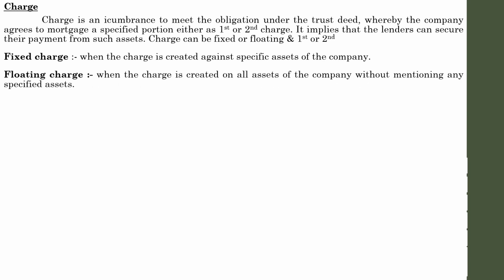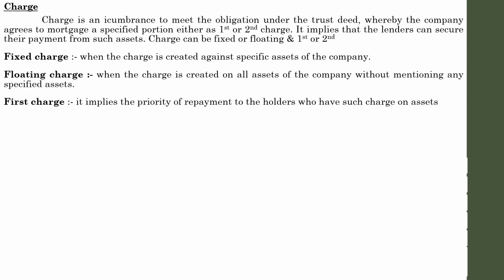Floating charge means when the charge is created on all assets of the company without mentioning any specified assets, such as the outside party may have a charge on the fixed assets of the company. Likewise, they are not mentioning what is that particular fixed asset. Instead, they are mentioning they will have a charge on the fixed assets of the company. That is known as floating charge. They will not mention the specified asset of the concern.